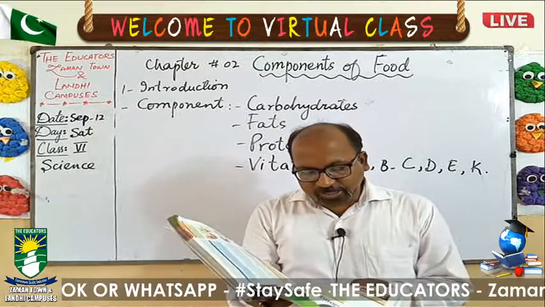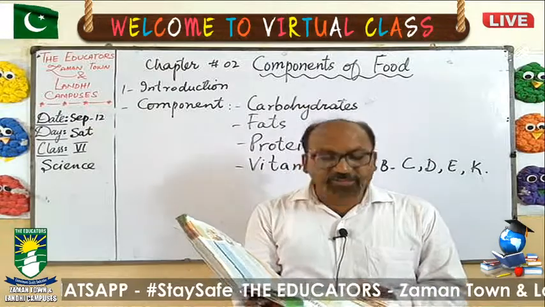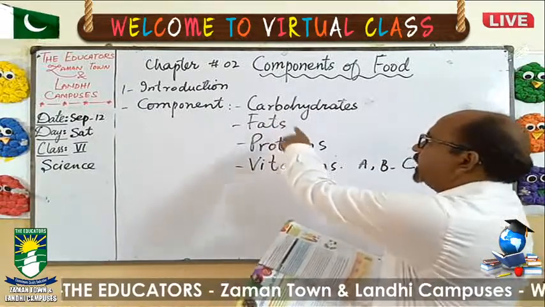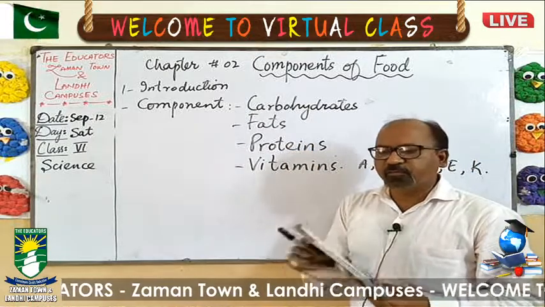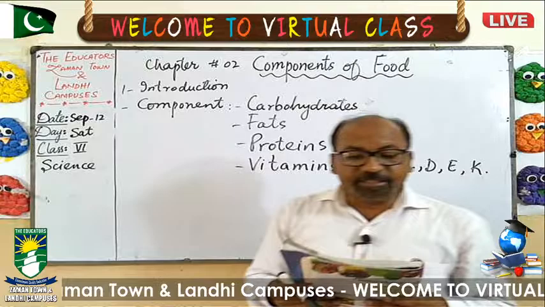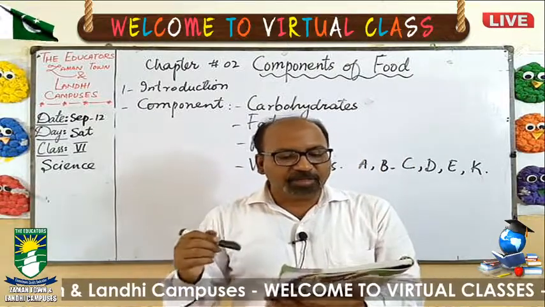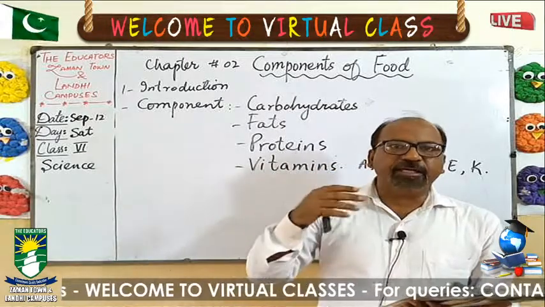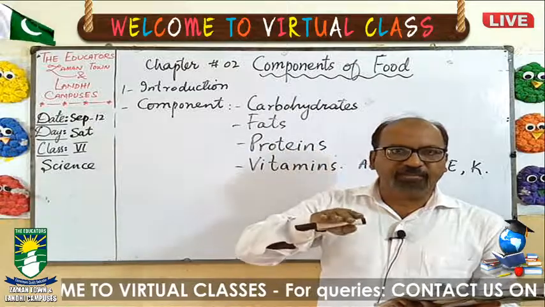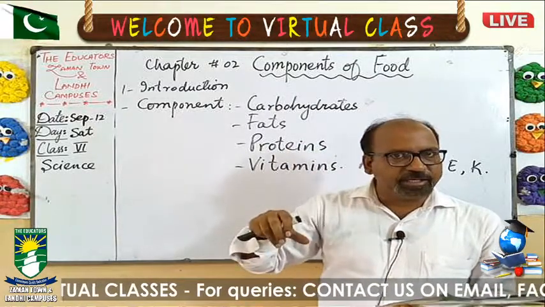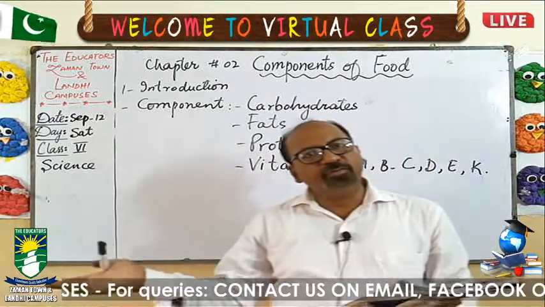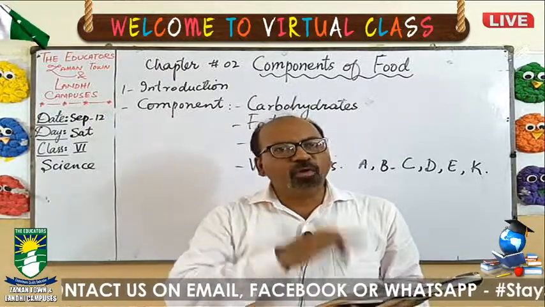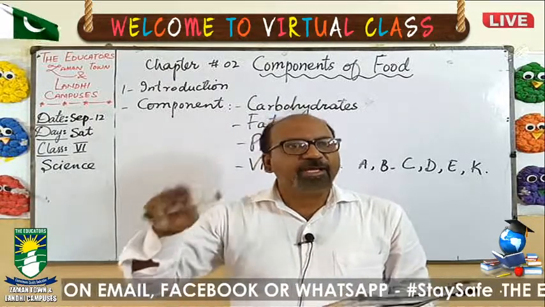Foods containing fats and carbohydrates are called energy giving foods. So what are energy giving foods? The foods that contain carbohydrates and fats are called energy giving foods. The excess of carbohydrates taken in our body gets converted into fats. If we are eating too many carbohydrates, they accumulate in the body and are converted into fats. It means if we are eating more food, more fat is going to accumulate in our body.